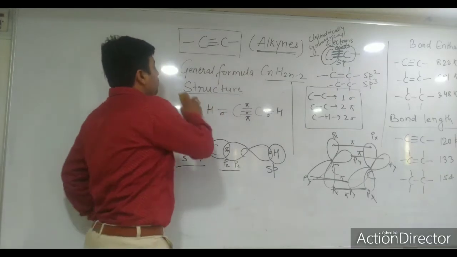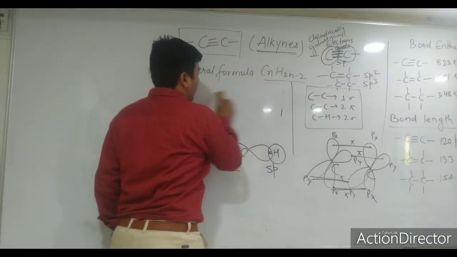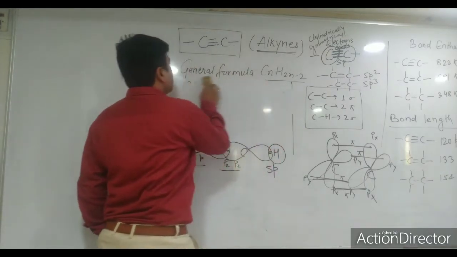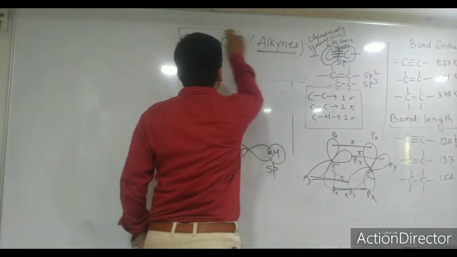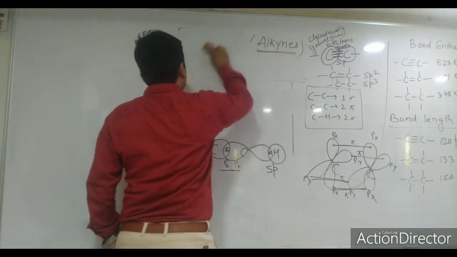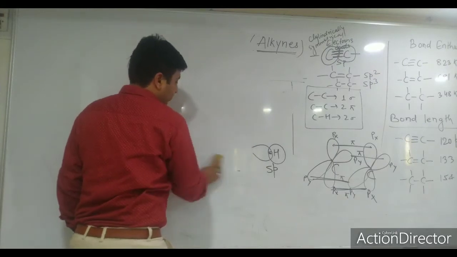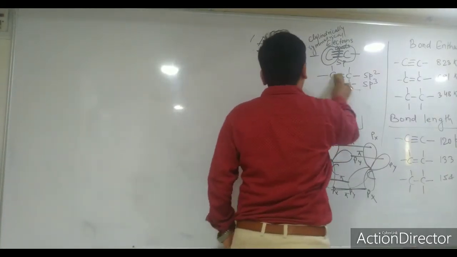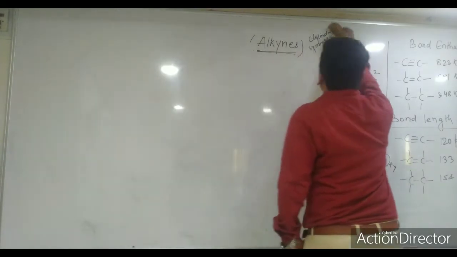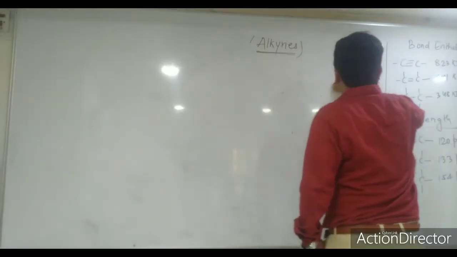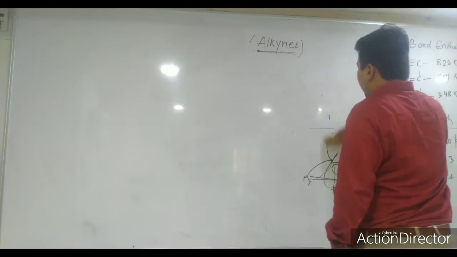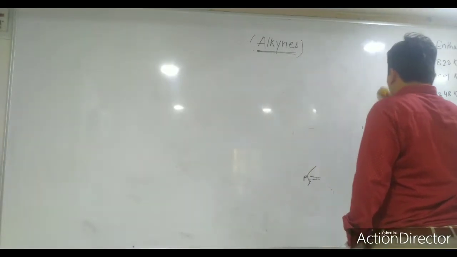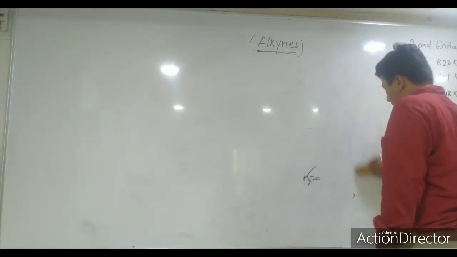Now we are moving towards preparations of alkynes. Generally, there are only 2 methods for preparations of alkynes. We have studied many methods in alkenes and alkanes, but here we have to study only 2 methods.